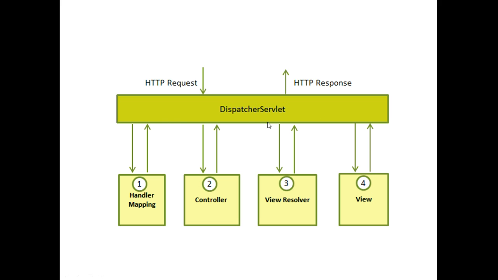And then once everything is prepared and all the data has been collected and the response is ready, it is going to send the response back to the client. That's pretty much how Spring MVC works.